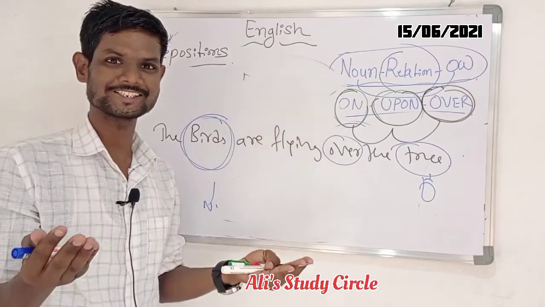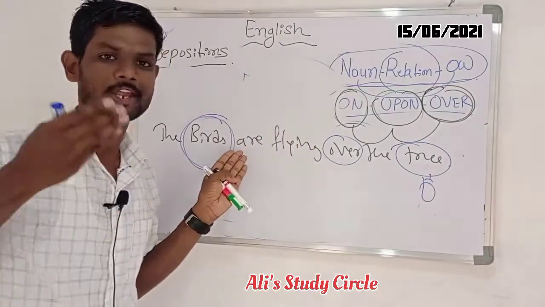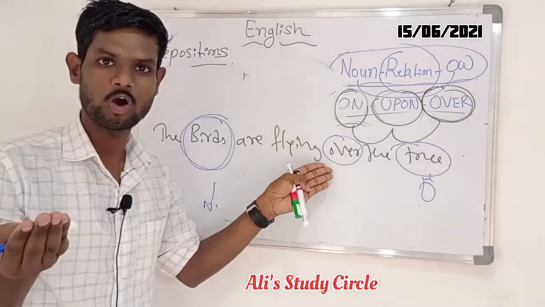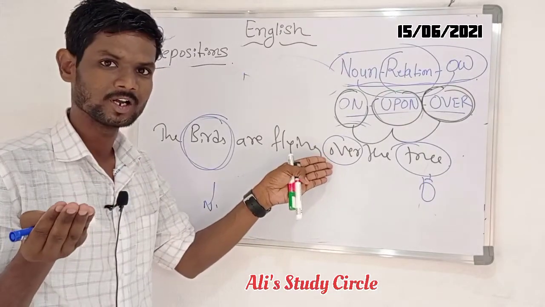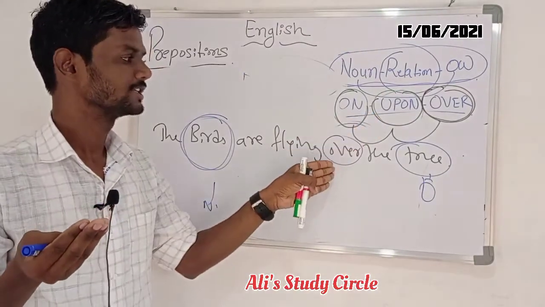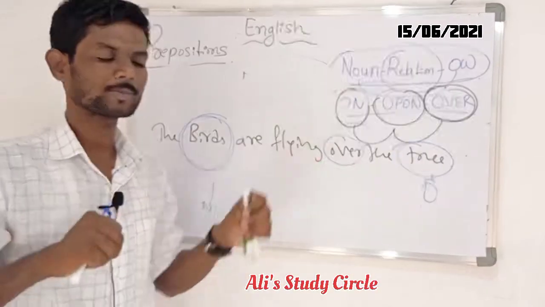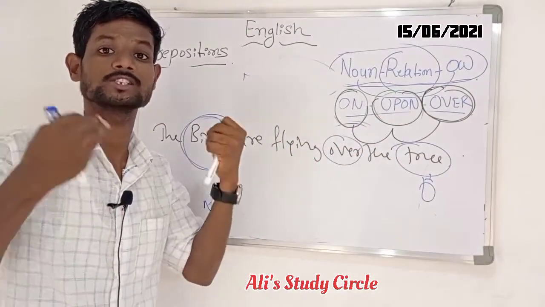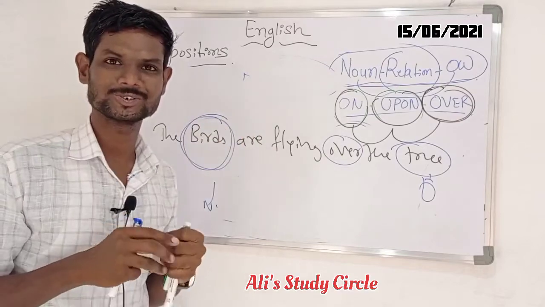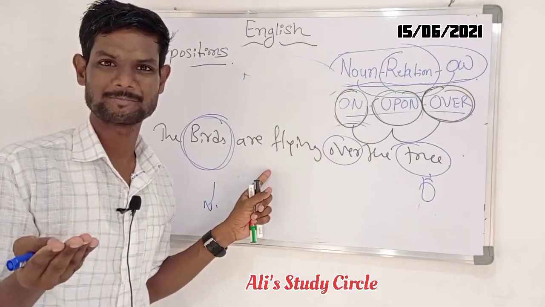What is the reason we are not able to use "on" or "upon" here instead of "over"? Why? What is the reason exactly? I will show you after this example.